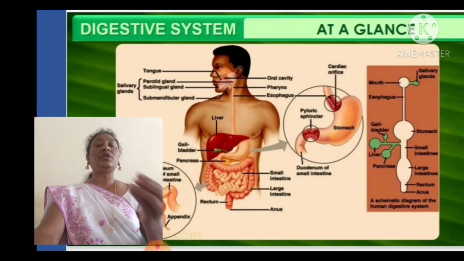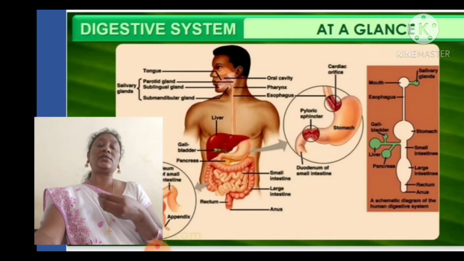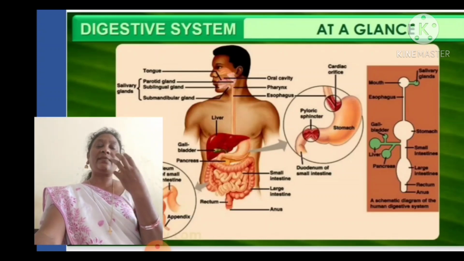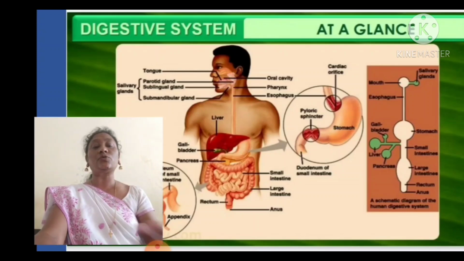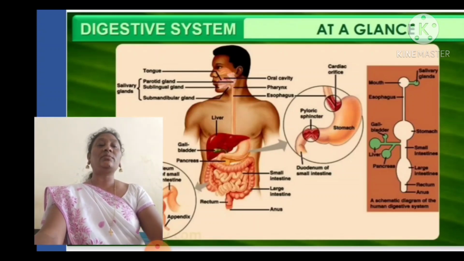In short form, the human digestive system starts with the mouth, which opens into the buccal cavity, the buccal cavity opens into the pharynx, the pharynx into the esophagus, and the esophagus into the stomach. The end of the stomach, the pyloric part, has the pyloric sphincter, which opens into a C-shaped